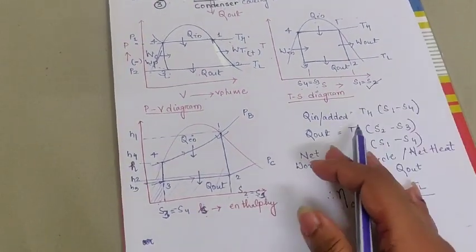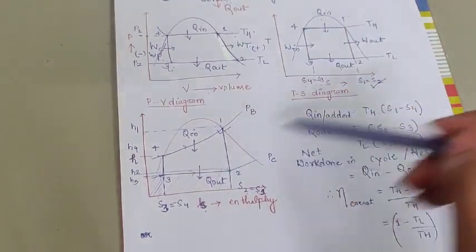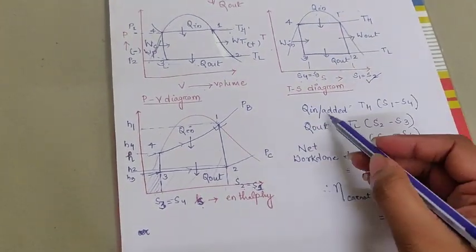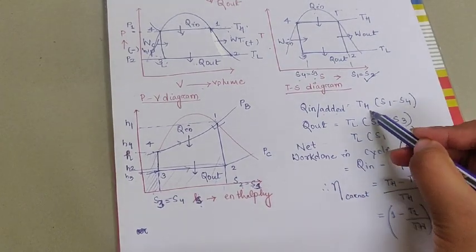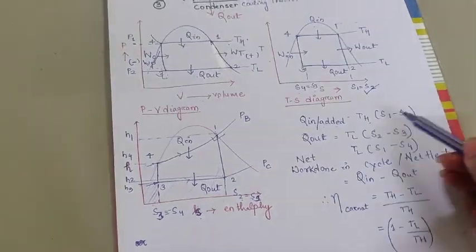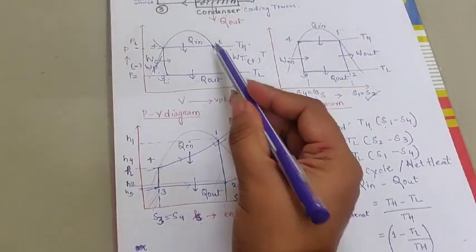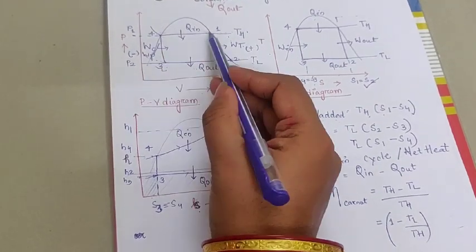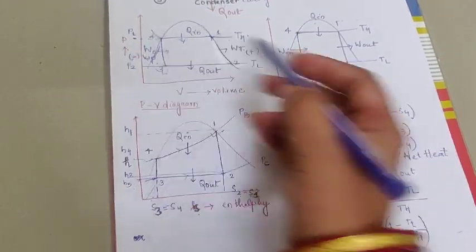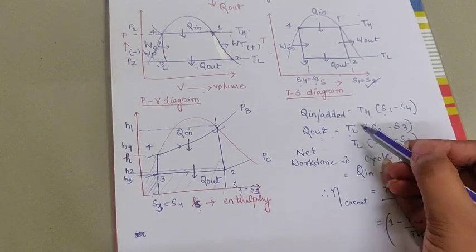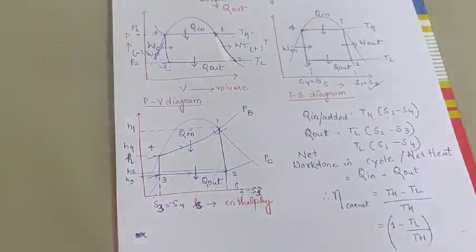From these three diagrams we can say that Q in is TH times (S1 minus S4), since S1 is greater than S4. Q out is TL times the entropy difference.